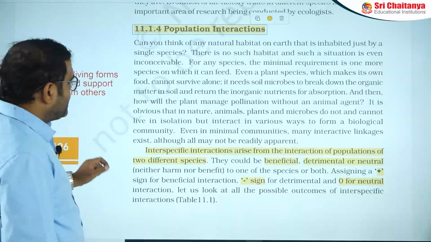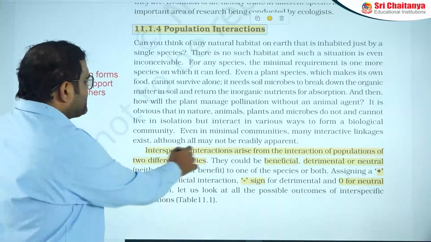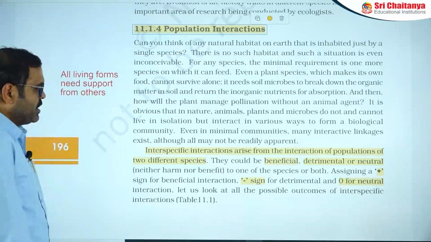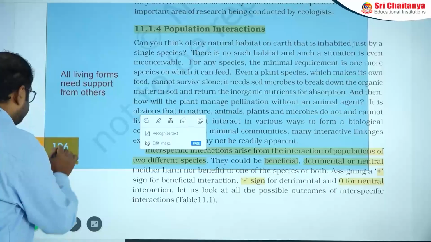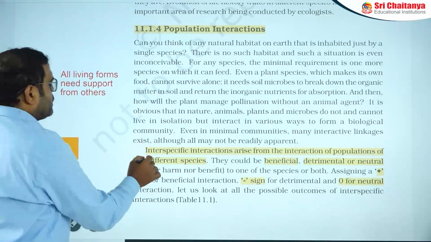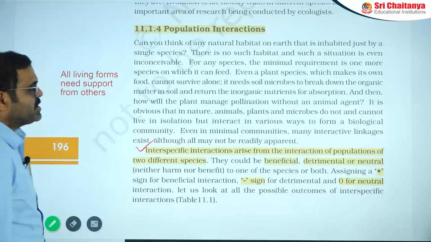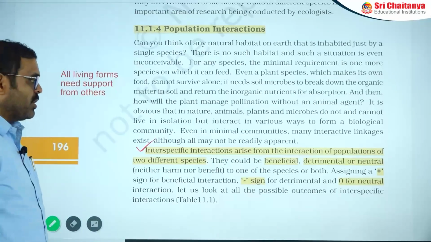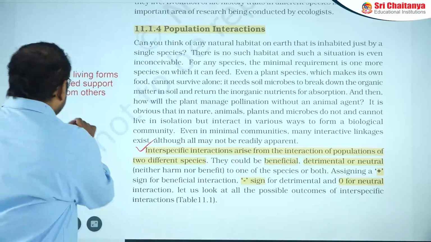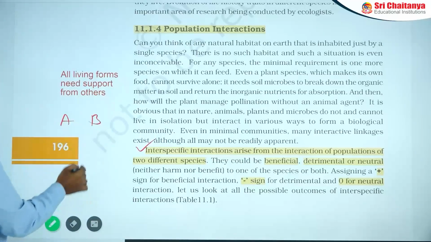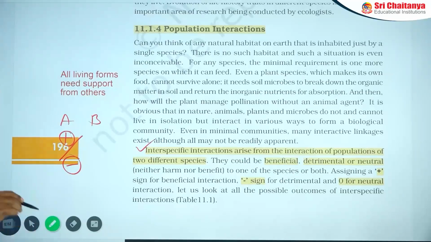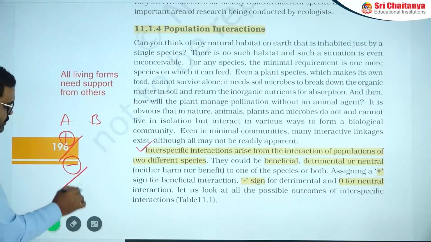Now let us observe interspecific interactions, which arise from the interaction of populations of two different species. This is an important point. In the association of A and B, one can get a benefit, be detrimental, meaning a loser, or be neutral.